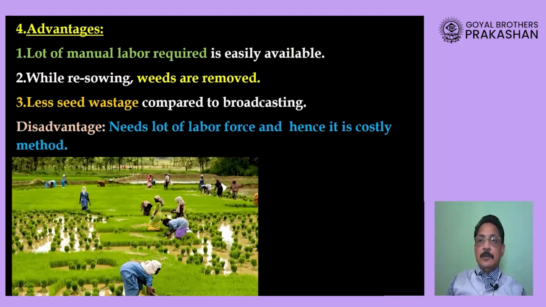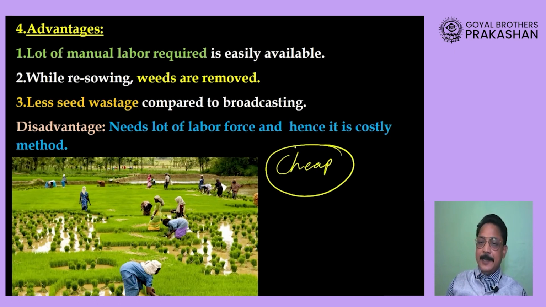Now the advantages of this method: it is used in a densely populated area, and for this process you require a lot of labor, of course, but this labor is available at a cheap rate because the area is densely populated. Now suppose these are the saplings.